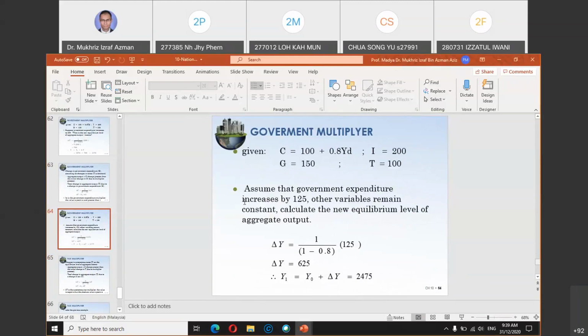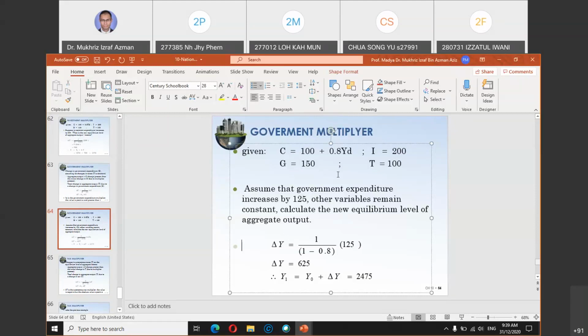Whenever you want to use the multiplier, it must always be in the form of changes, not absolute values. The change value, the current value minus the previous value, is what we include in the formula. So G increased by 1 to 5, meaning 1 to 5 is already the change value.